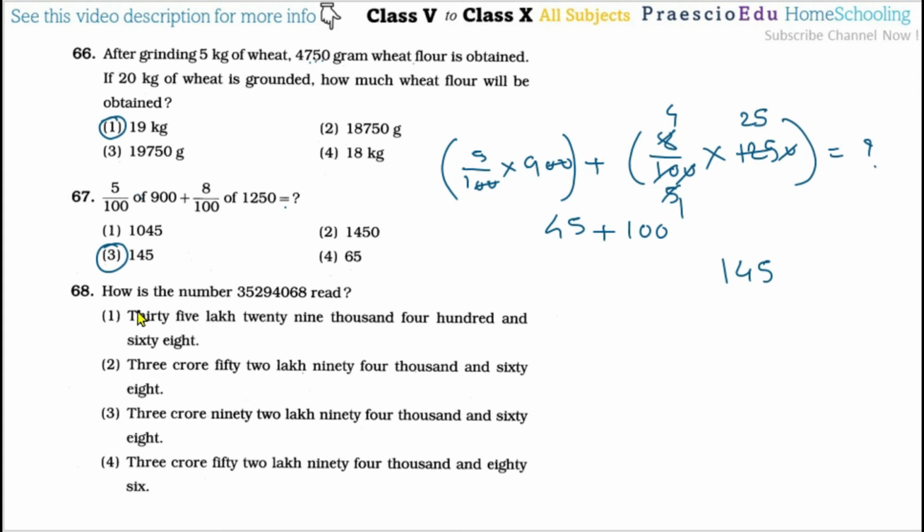Now question number 68, how is the number read? So here we will make the commas. So this is the 3,52,94,068, and this can be read, this is correctly given in option number 2,